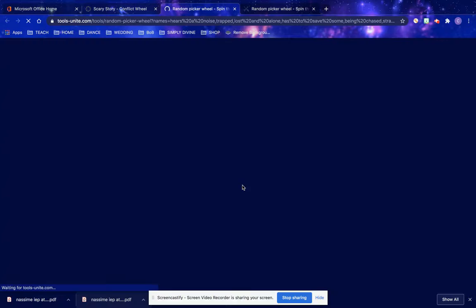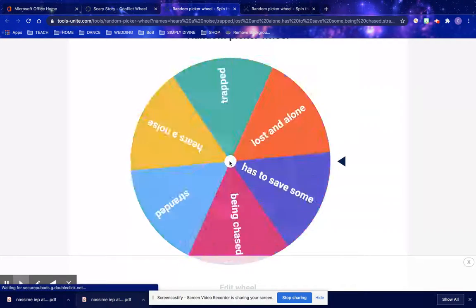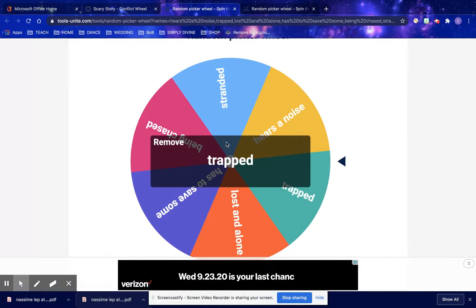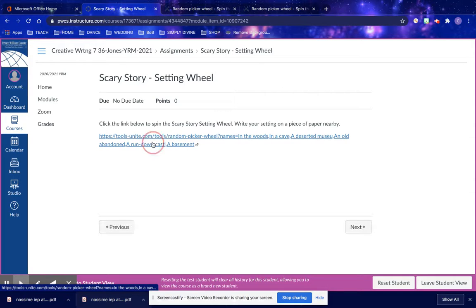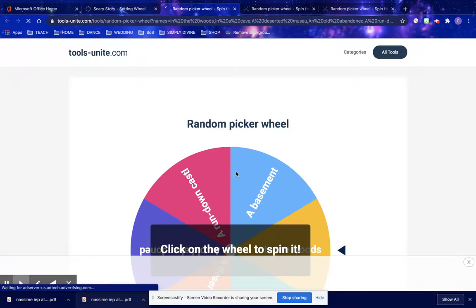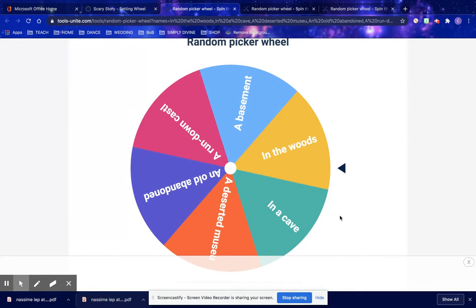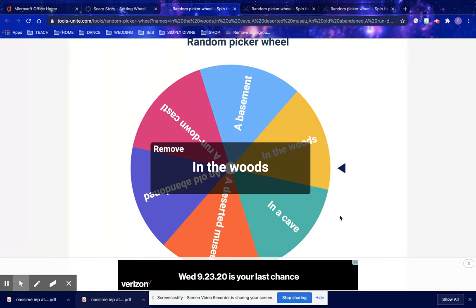Now if I come back into Canvas and I click next, so a monster is my character. Here we have a conflict wheel. Let me spin this. So my character is a monster. My conflict is trapped. My monster is trapped. And now if I click next into our next section of the module, I have a setting wheel. So my monster is trapped in the woods. Okay, so if I need inspiration for writing, I can use this formula using these spinner wheels. A monster is trapped in the woods, and I can use that to write my scary story.